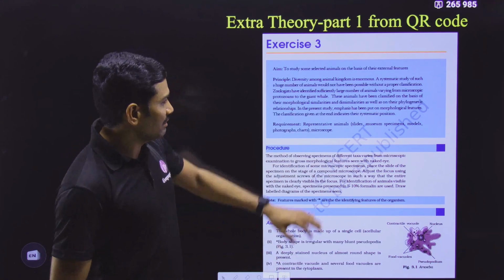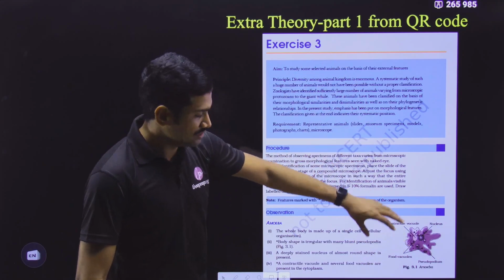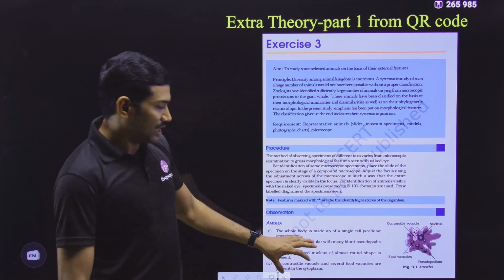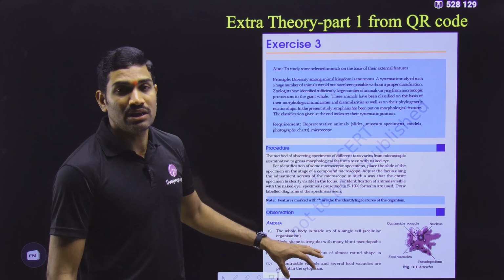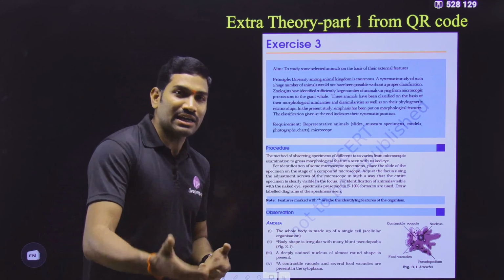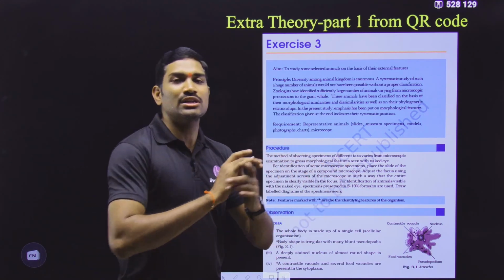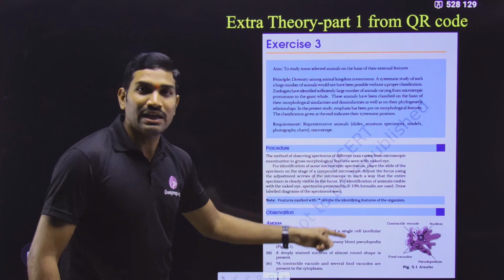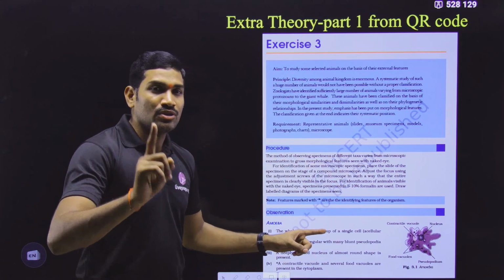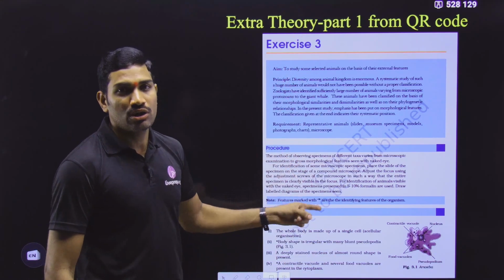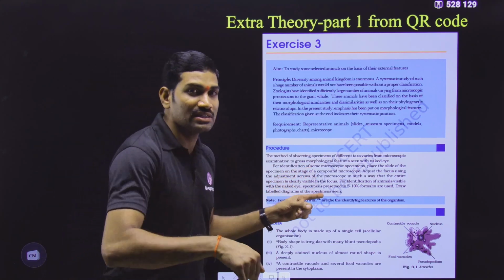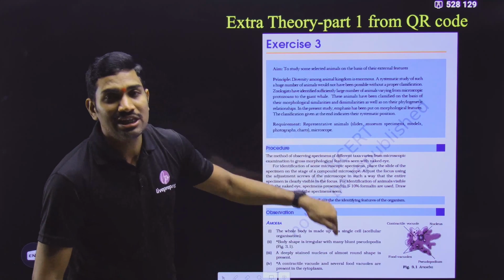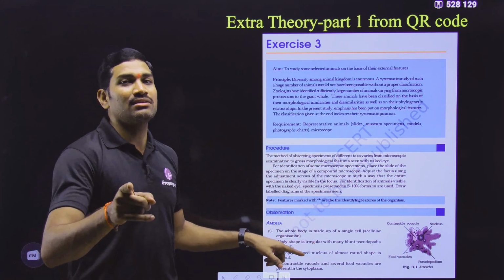In one PDF, they have given an organism and some information related to it, and in this way different organisms and the information related to each specific organism. Since they have given this under the QR code, and that QR code is part of NCERT, this information is also part of NCERT.